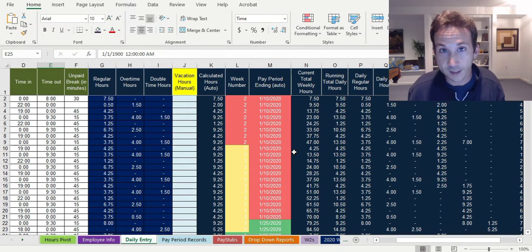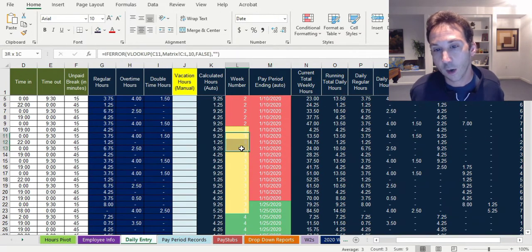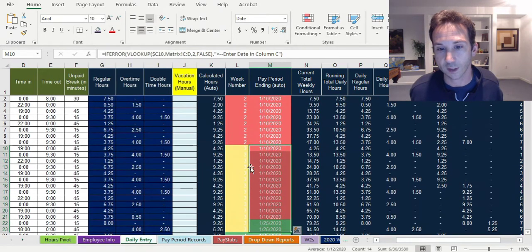The government does not care if you pay your people biweekly, semi-monthly, or monthly. You have to look at the 7-day period and whether or not they worked more than 8 hours a day during that period, or worked more than 40 hours a week, or worked 7 days straight, all those things we were just mentioning. So this here is sifting out and showing when a week bleeds over 2 pay periods, which is what's happening here.